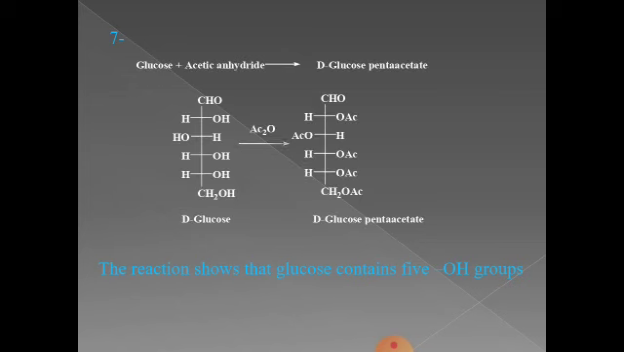Next, it has 5 OH groups. This can be seen when it is treated with acetic anhydride. It gives glucose pentaacetate, that is, all hydrogens of the OH groups are replaced with acetate groups. This confirms the presence of 5 OH groups.